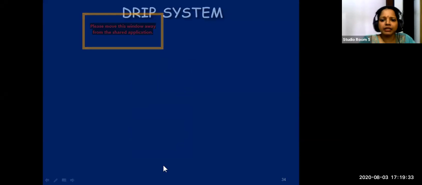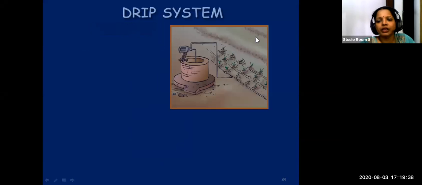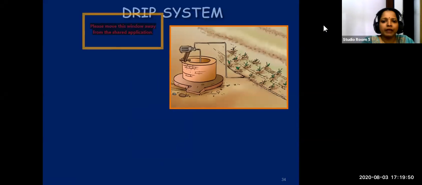Now let's see what is meant by the drip system. You can see a picture over here. This is the same figure which is given in your textbook. From the well, using a motor, water is taken and you can see several pipes running across the field. The details I will tell you.